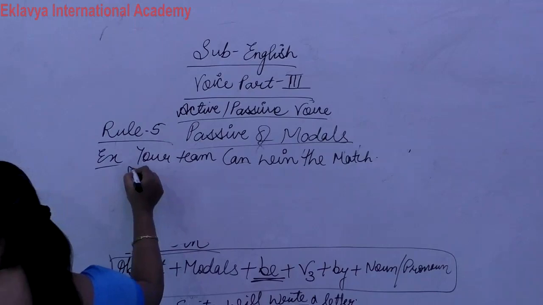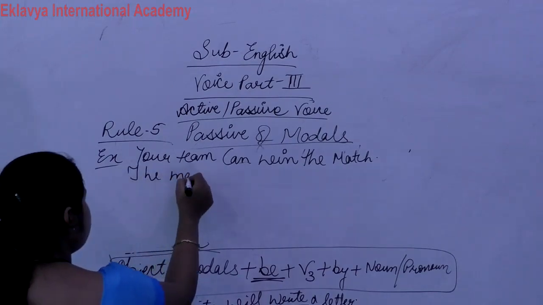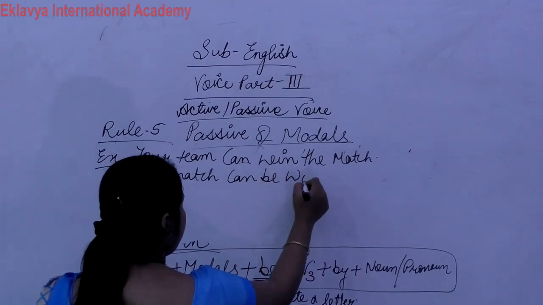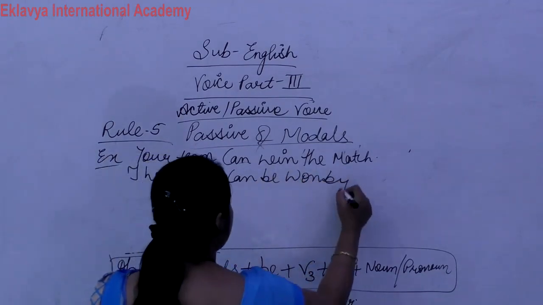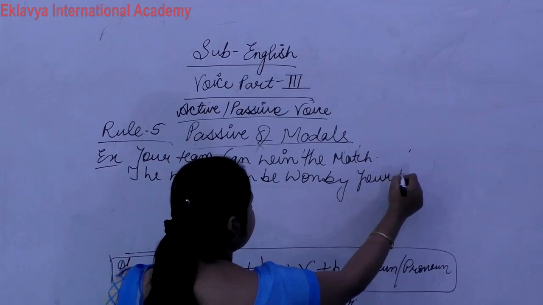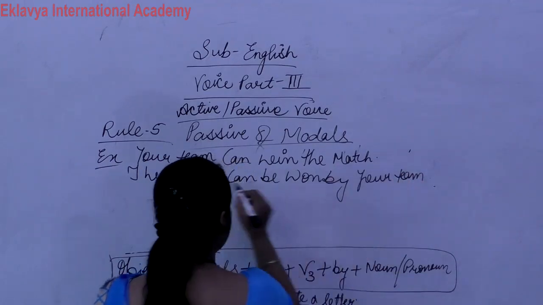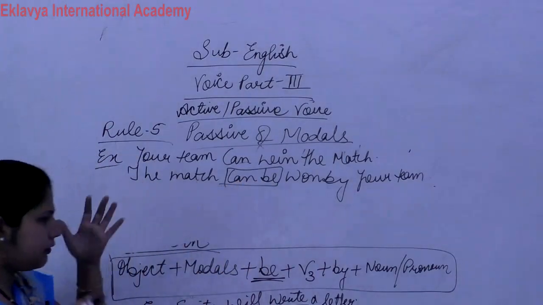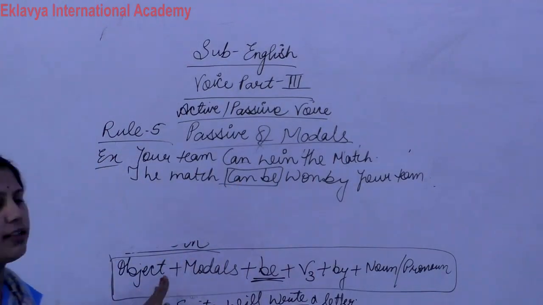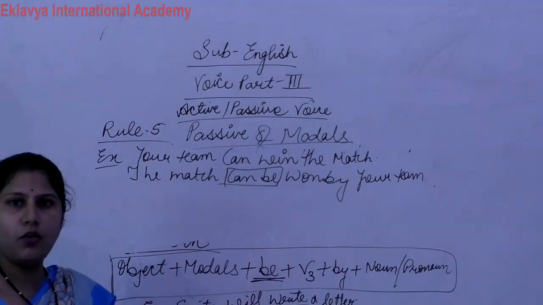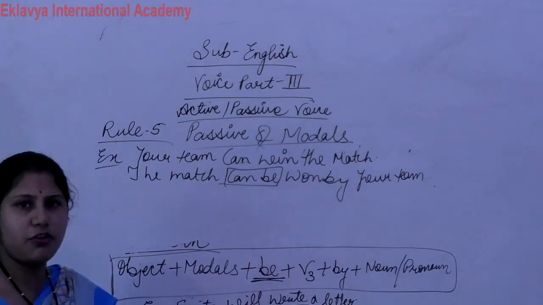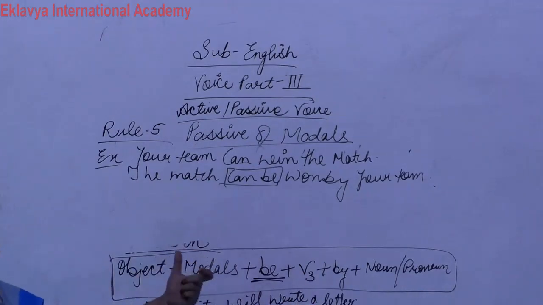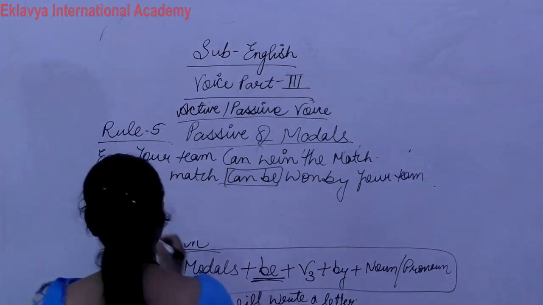The match can be, third form is won, by your team. So easy. With modals what do we use? We use be. And only do one thing, follow this structure, nothing else. Don't use much mind, only follow this structure and you can easily solve every type of sentence.